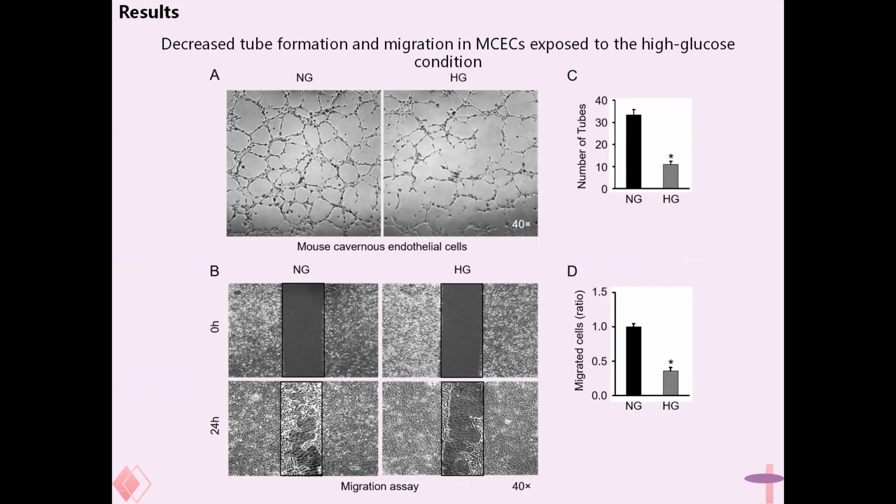To evaluate the function of the cultured mouse corpus cavernosum endothelial cells, we treated the cells with normal and high glucose conditions to mimic the diabetic condition. We found the mouse corpus cavernosum endothelial cells showed significantly decreased tube formation and migration under the high glucose condition.